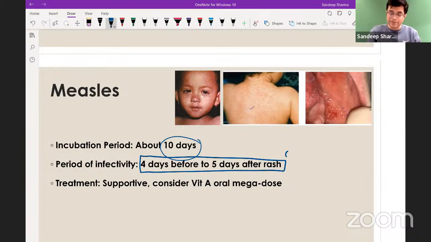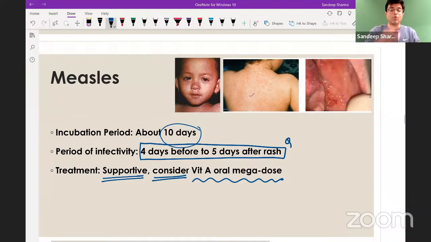It is a past AIMS MCQ, can come in INICET or NEET PG exam. Treatment is supportive. Vitamin A oral mega dose can be considered. It is not mandatory. Why do we give vitamin A? They can ask you in exam. Measles child has been diagnosed. Which micronutrient supplementation will you give? You will give vitamin A supplementation.